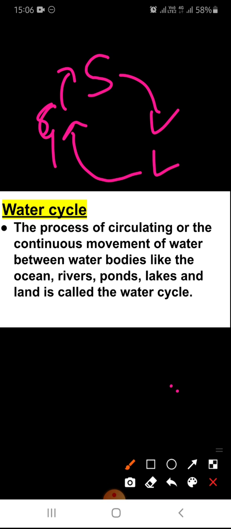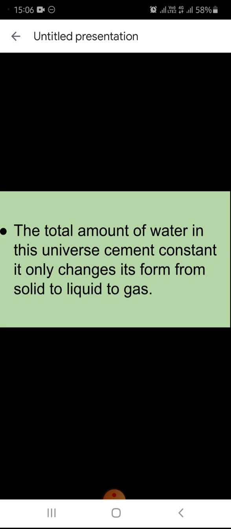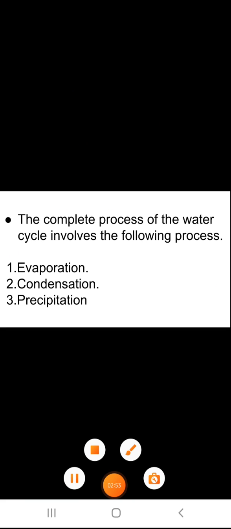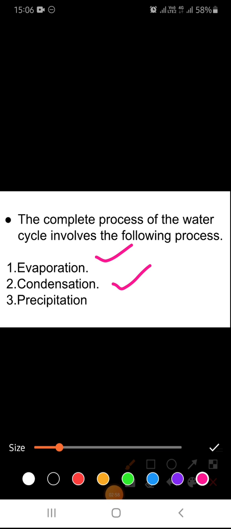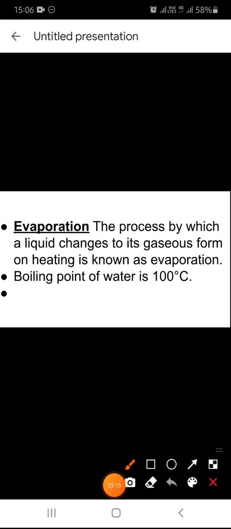So in the complete process of water cycle, three steps are there. First one is evaporation, then condensation and precipitation. As we have earlier studied about evaporation and condensation. What is evaporation? Evaporation is the process by which a liquid changes into its gaseous form.